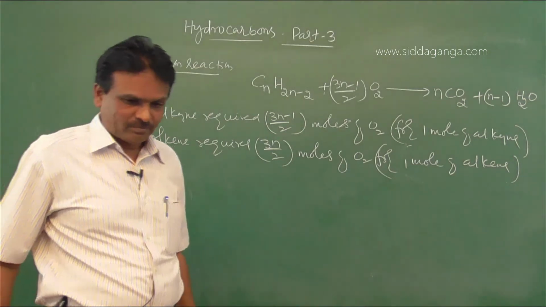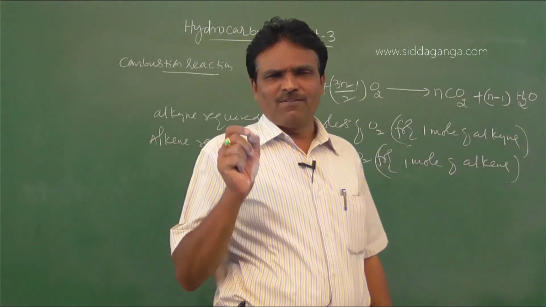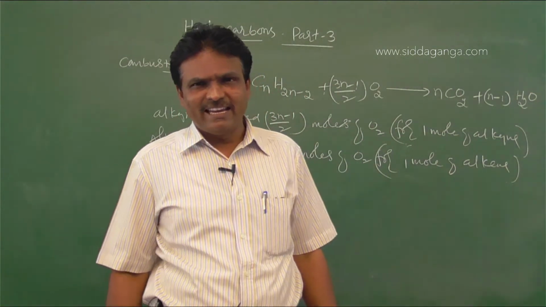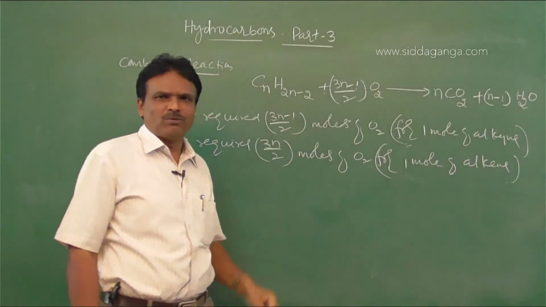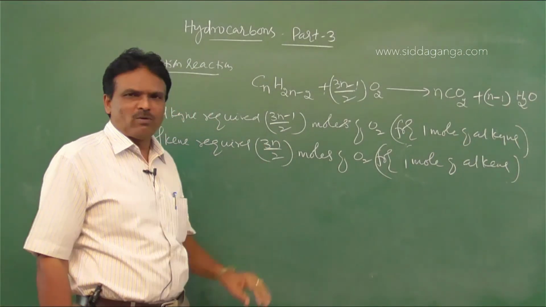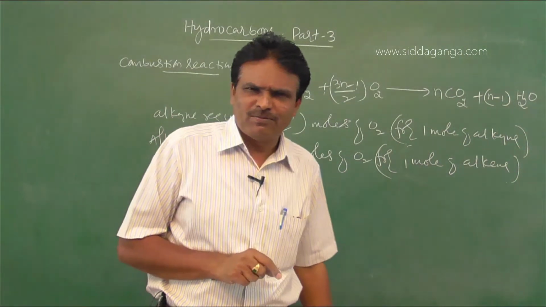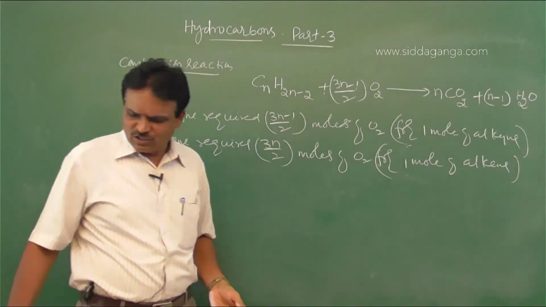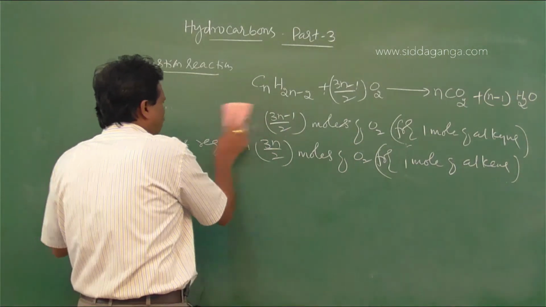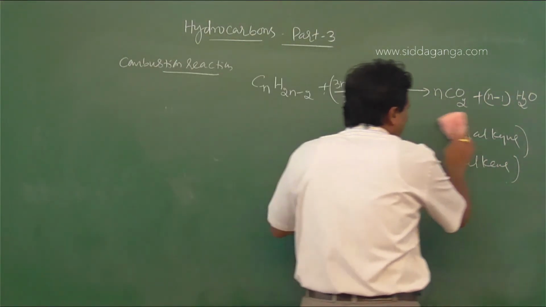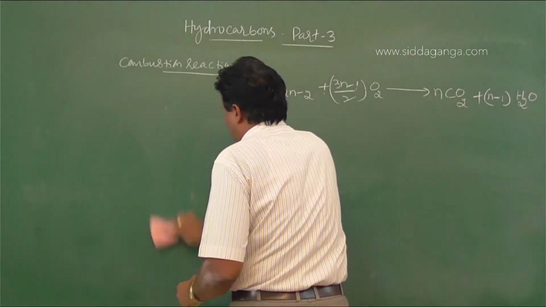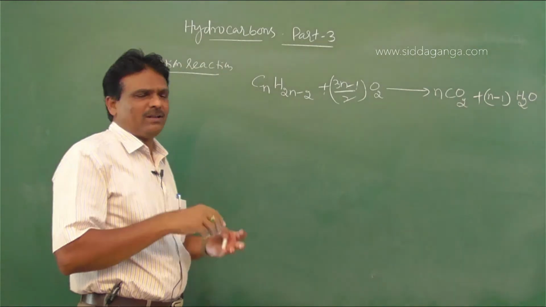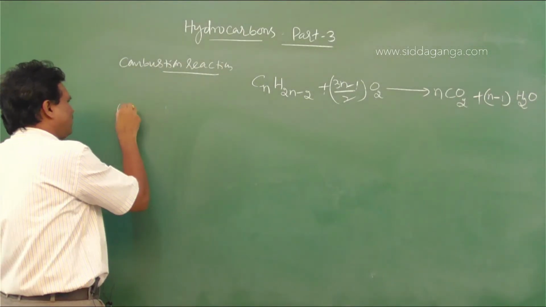Competitive exams ask this pattern. The number of moles of oxygen required for the complete combustion of 1 mole of alkyne is 3n minus 1 by 2. The number of moles of oxygen required for the complete combustion of 1 mole of alkene is 3n by 2. Clear? So when an alkyne is subjected to a combustion reaction in the presence of excess oxygen, it forms carbon dioxide and water. Then the oxidation reaction.